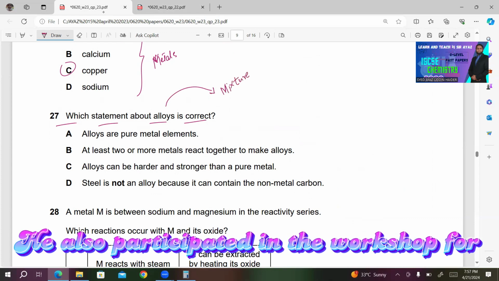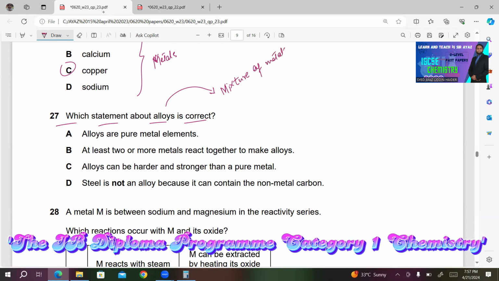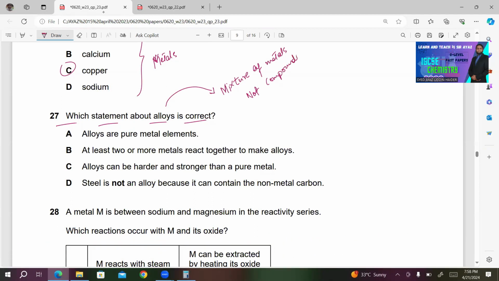First of all, remember they are a mixture of metals, not compounds. A, alloys are pure metal elements. This is incorrect. B, at least 2 or more metals react together to make alloys.